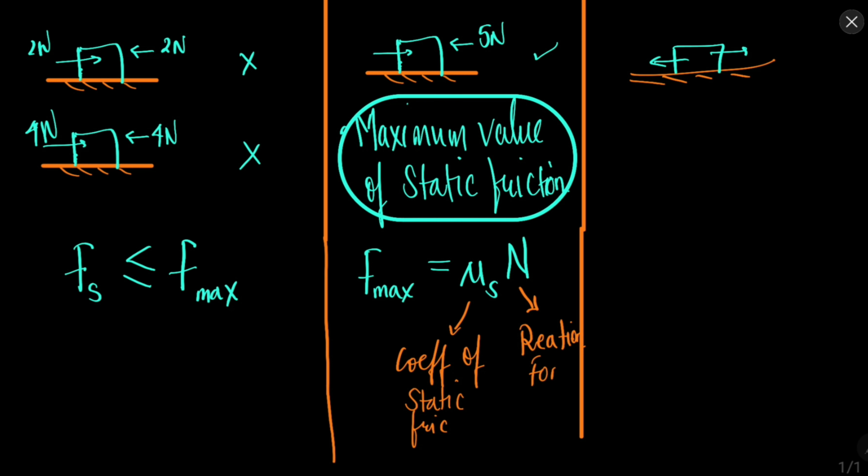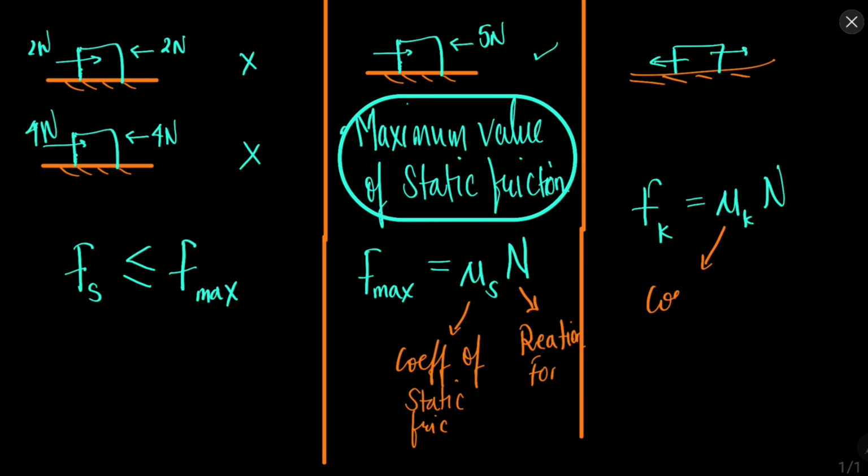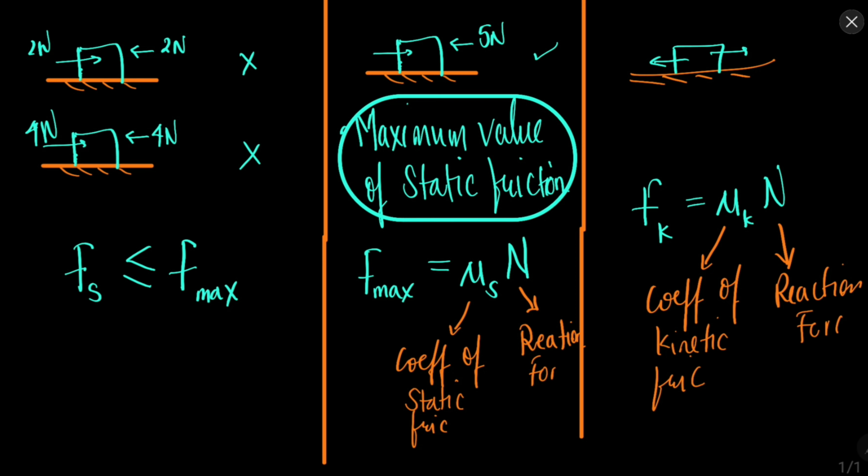Similarly, there is a formula for kinetic friction as well. The formula for kinetic friction is mu k into n, where mu k is the coefficient of kinetic friction, and again n is the reaction or the normal force.